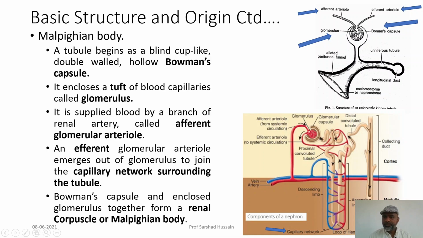So, this glomerulus along with the Bowman capsule, together called the Malpighian body, is also called the renal corpuscle. Now, posterior to the renal corpuscle the tubule is there.